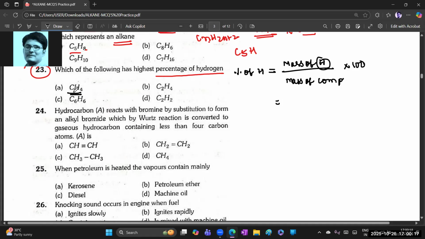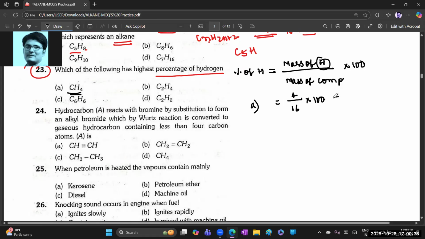First, let us take CH4, the first option. What is the mass of hydrogen? How many hydrogens are there? 4. So 4 by the mass of the compound, which means the total molecular weight. Carbon atomic weight is 12. 12 plus 4 is 16. So 4 by 16 into 100.